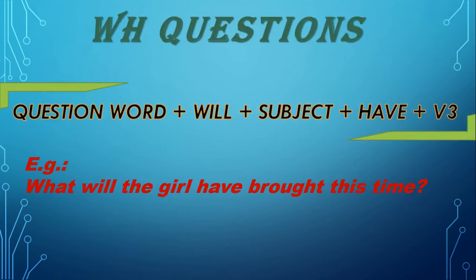To make questions using question words, first we have to place the question word, then will, then the subject, then have plus V3. Once again I am repeating. First the question word, then will, then subject, then have plus V3. Example, what will the girl have brought this time?